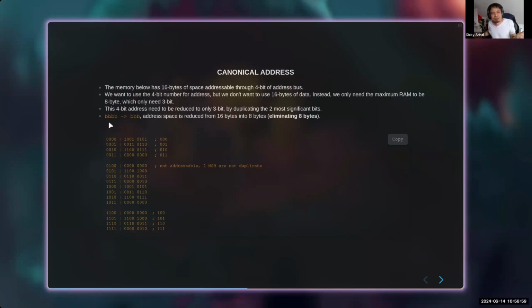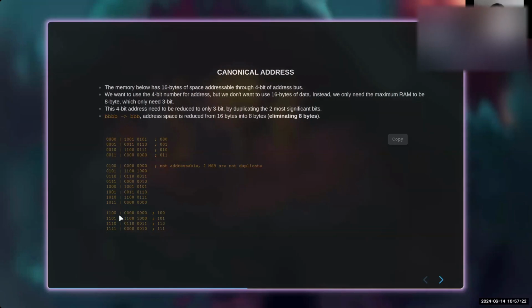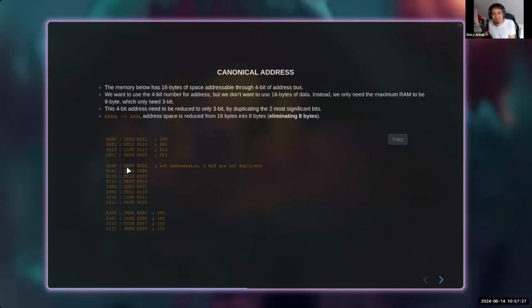So if we have 4 bits, it means we have 16 bytes, right? But because we are using this kind of addressing, canonical address, the first 2 bits need to be duplicated. So this and this part is the only mappable. This is mappable, and this is also mappable, and this is not mappable, right? So this is how canonical address works. This is invalid, not addressable, but this is addressable.